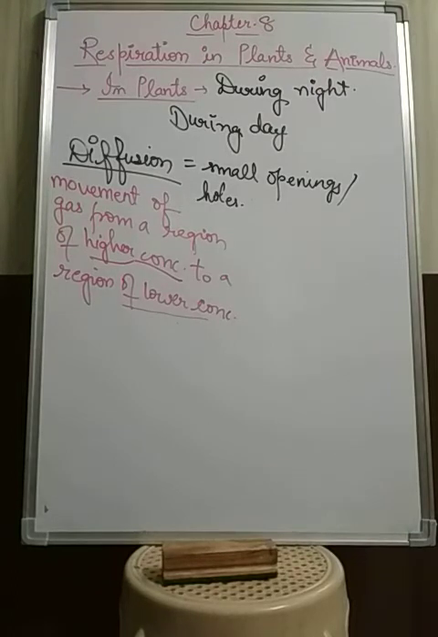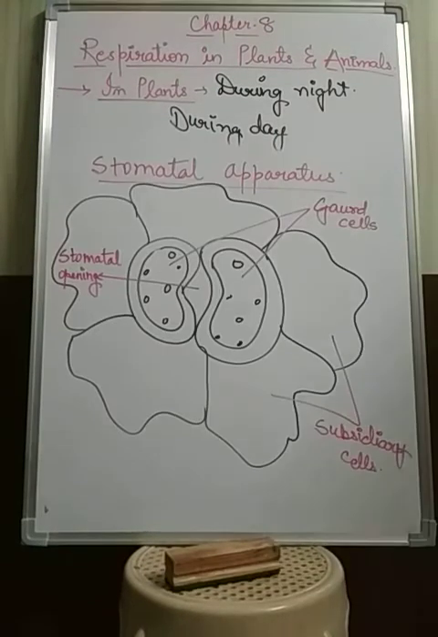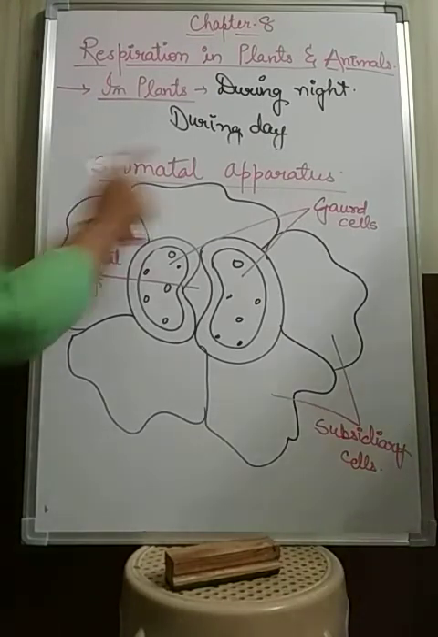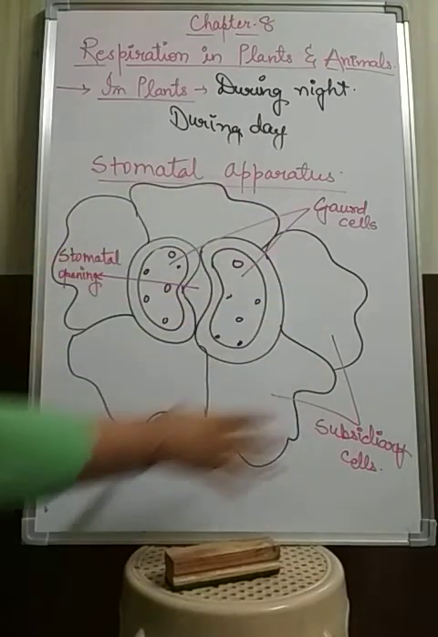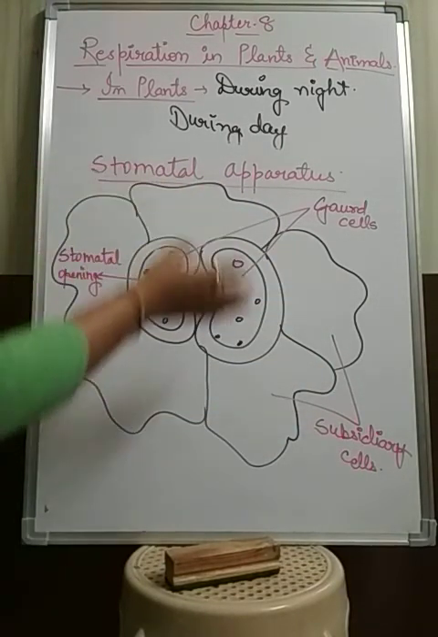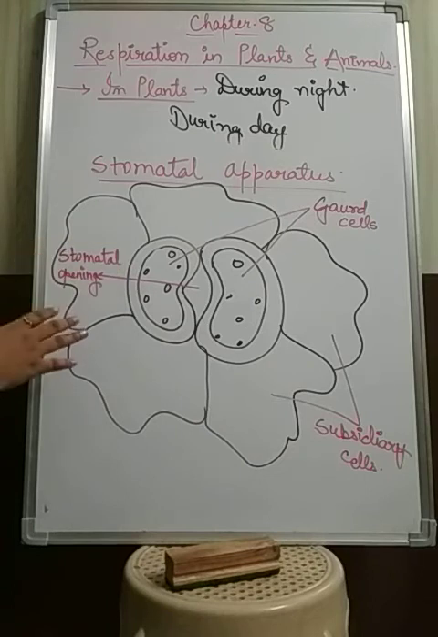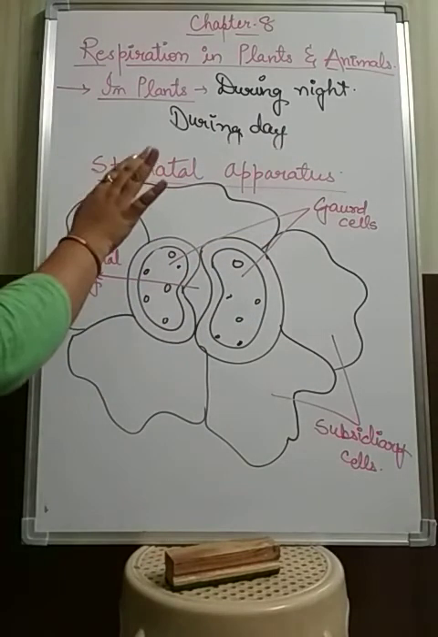Fine. So let's learn about the stomatal apparatus, which is helpful in this respiration process. Now, this is the stomatal apparatus. The stomatal apparatus is the complete structure, the stomata along with the nearby cells, that is completely known as the stomatal apparatus.